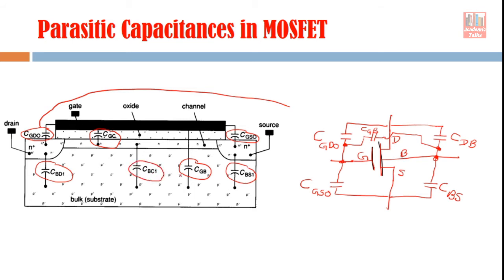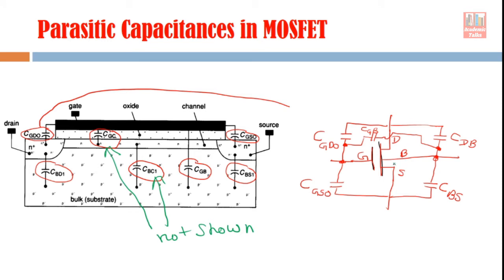Here the bulk terminal is available, but the channel terminal is not available. So we cannot represent these two capacitances. These two capacitances are not shown here in this diagram because the channel terminal is not available to us.